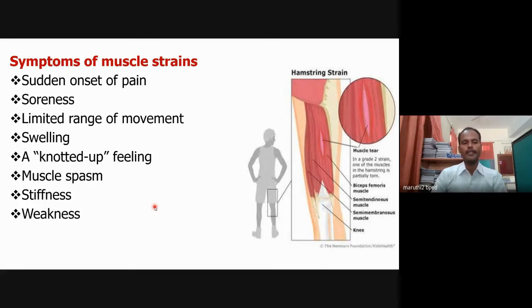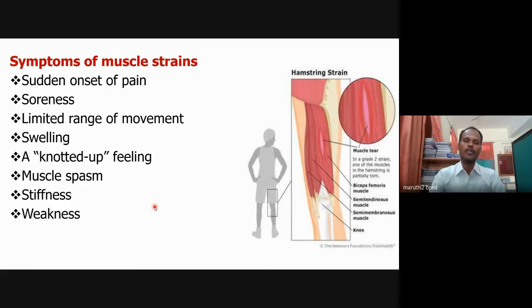Then soreness, the tiredness, because when you are doing weight training exercise, after you complete your exhaustive weight training exercise, you are trying to play, then automatically it leads to overuse. So the soreness also leads to muscle strain.